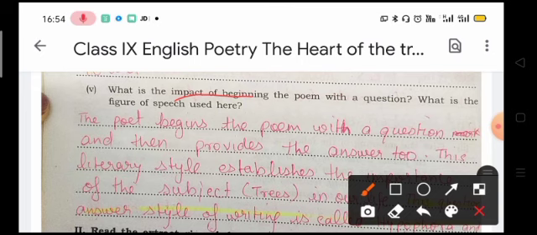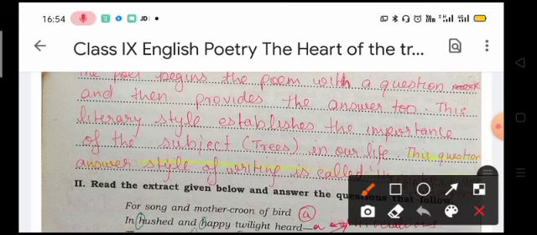What is the impact of beginning the poem with the question? What is the figure of speech used here? Now here the question being asked is why this poem begins with a question. What is the necessity of writing this poem with a question mark? Why is this poem asking a question to the reader, and what figure of speech is used here? Now let's see the answer of this.